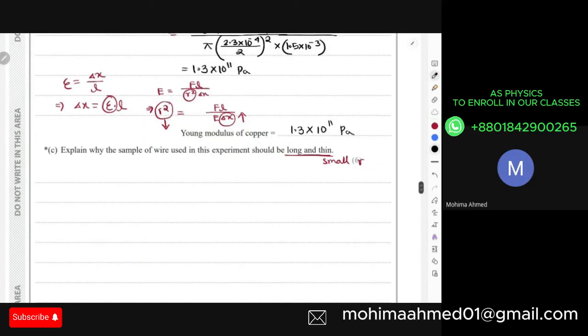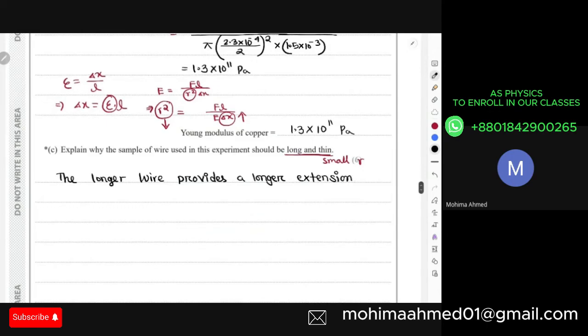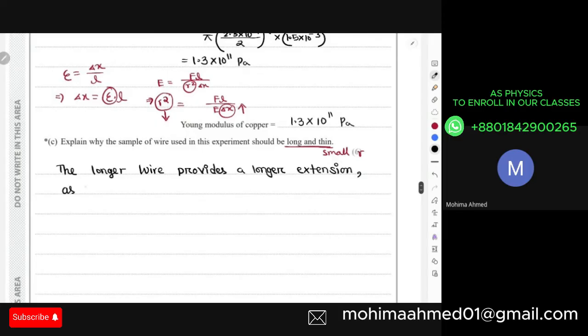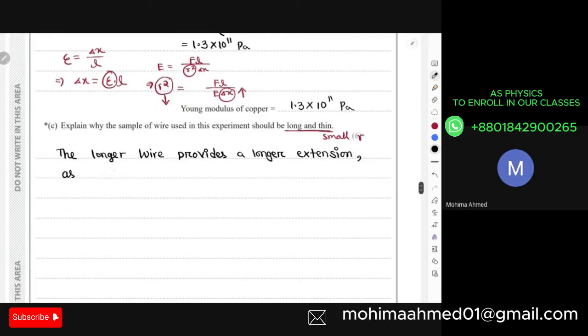The first thing we're going to write is that the longer wire provides a longer extension, delta x.